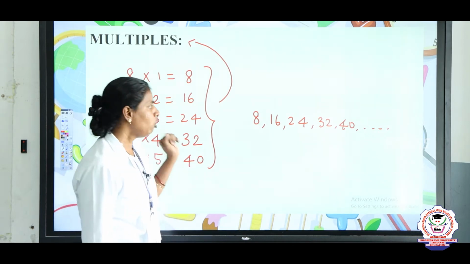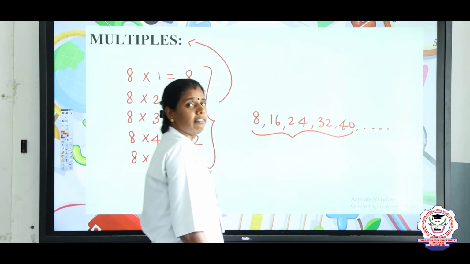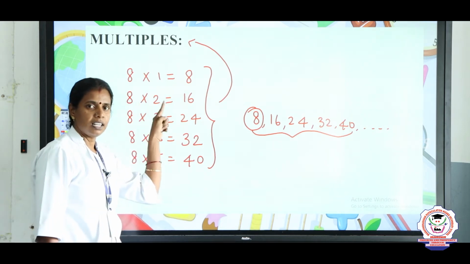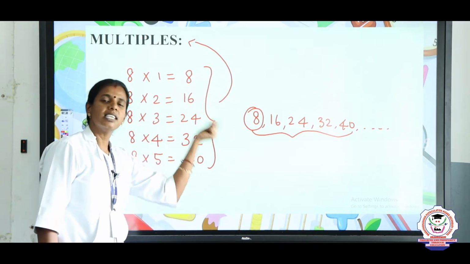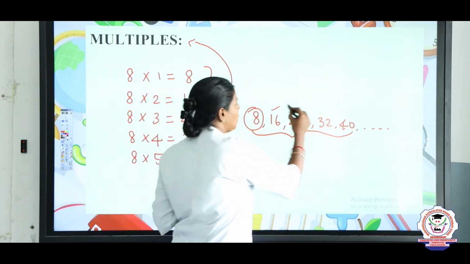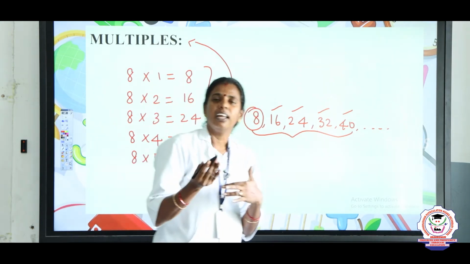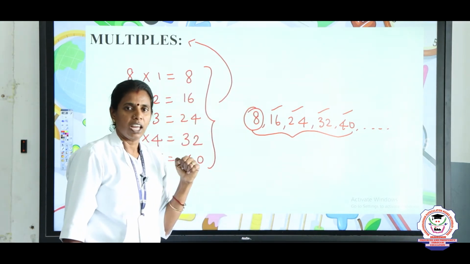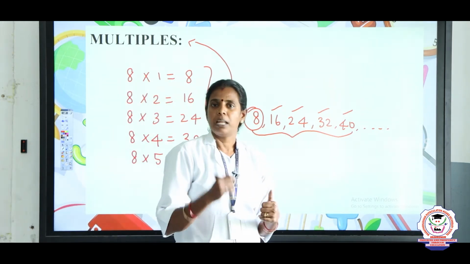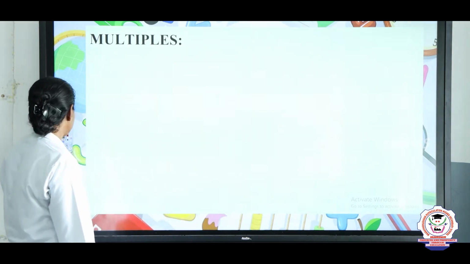And one more thing: look at the multiples. The first multiple, 8, is equal to the number. Then what about the remaining numbers, 16, 24, 32 and 40? These numbers are greater than the number. So a multiple will be equal to or greater than the number. Is it clear? Now we will see how to find multiples.